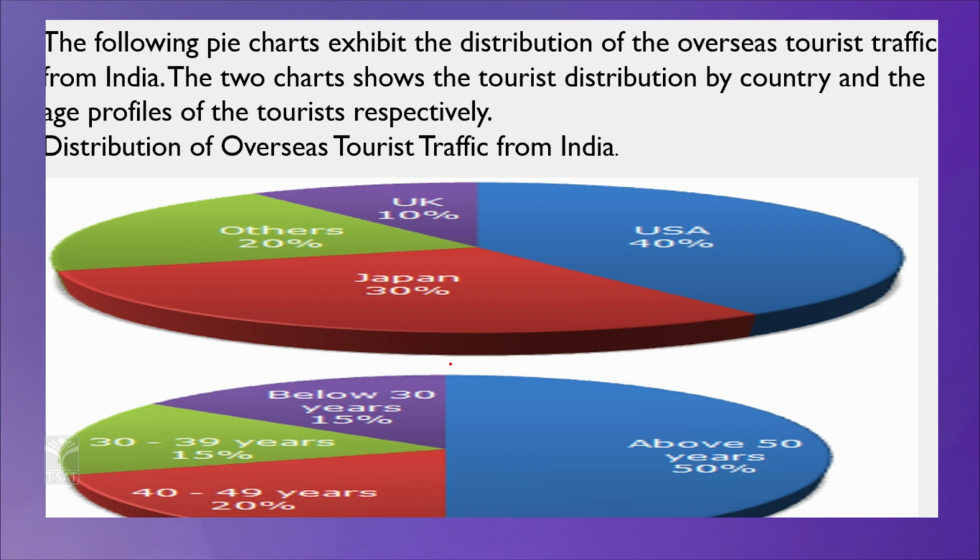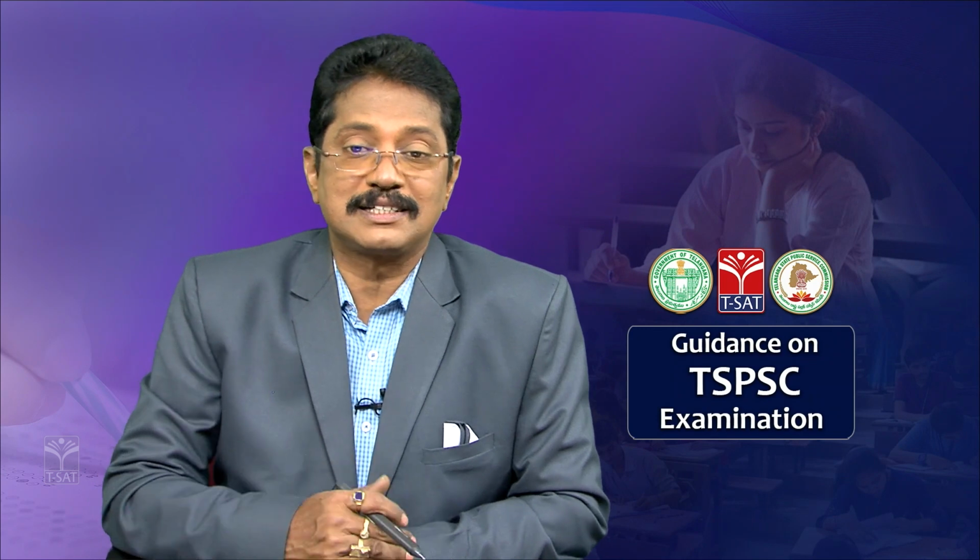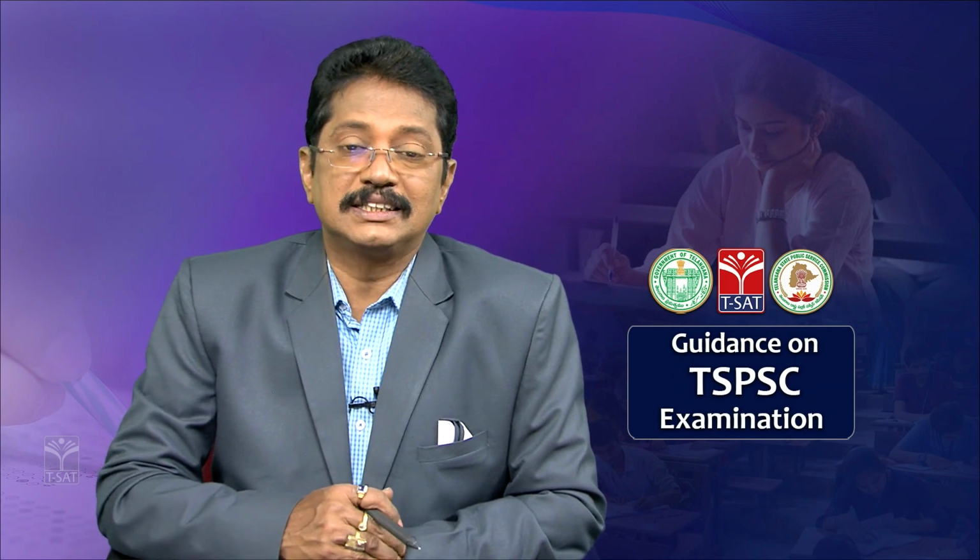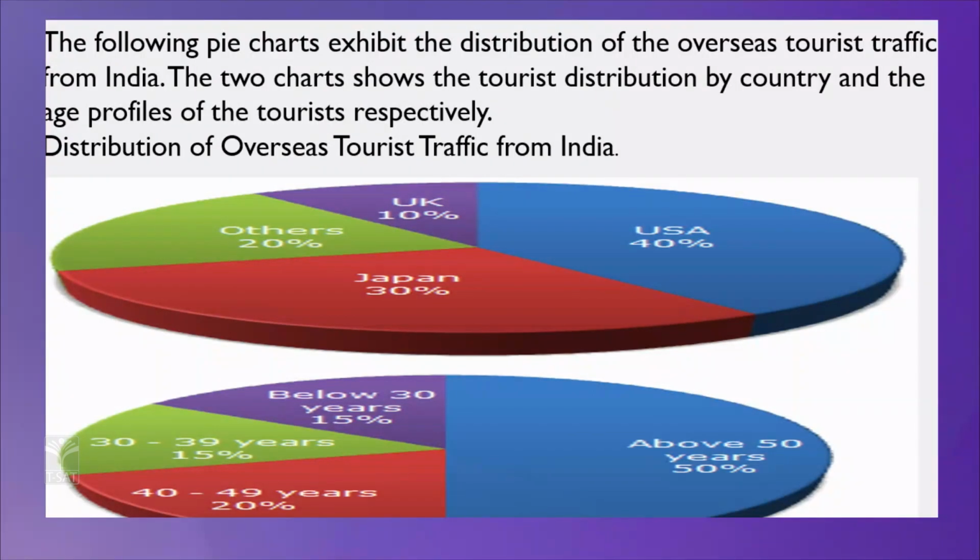The distribution of overseas tourist traffic from India is given. See, the traffic for tourists from India to USA is 40%, for UK, United Kingdom, it is 10%, Japan it is 30%, and other countries it is 20%. So among 100%, the information is given in the form of sectors in the pie chart, showing what percentage of people visited the particular country.